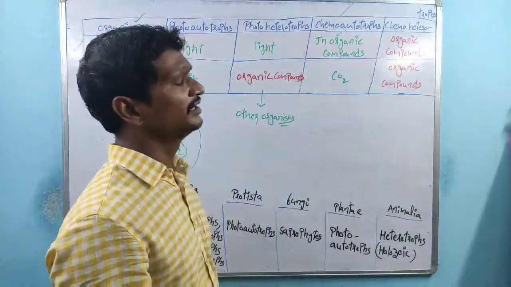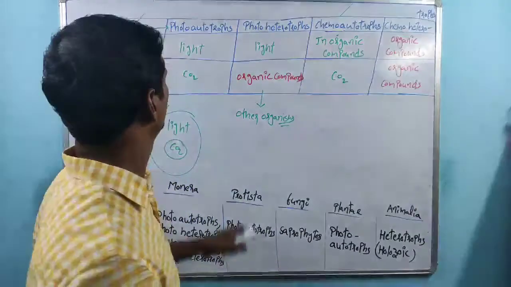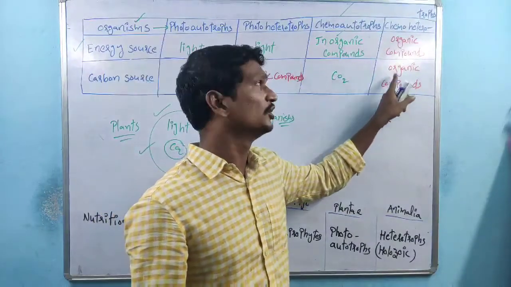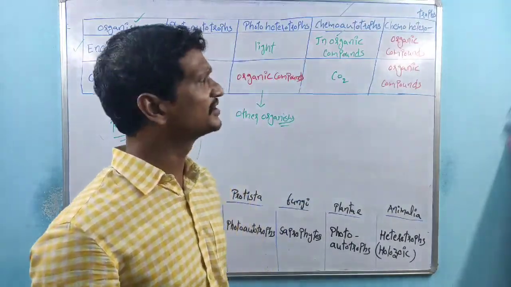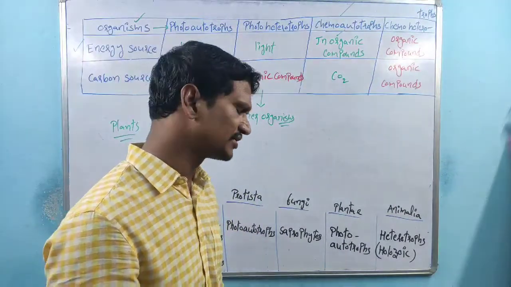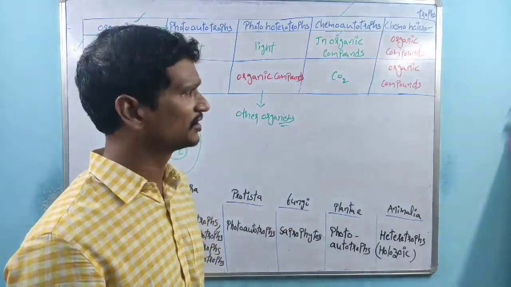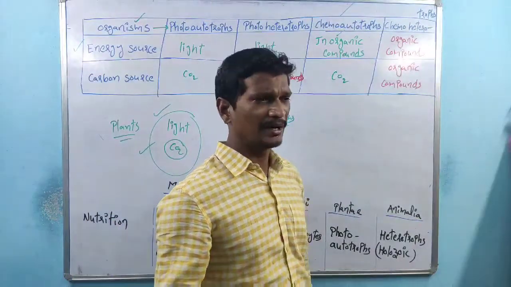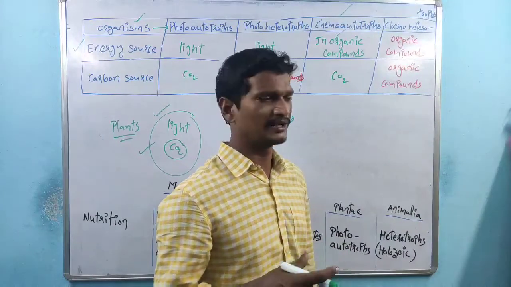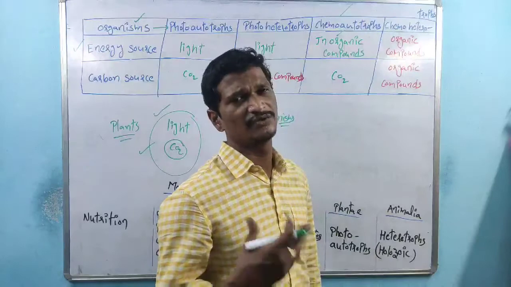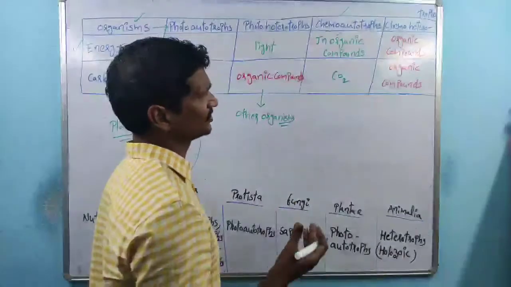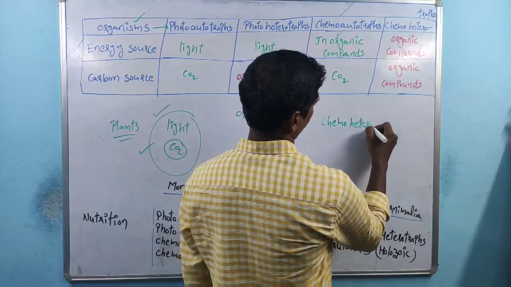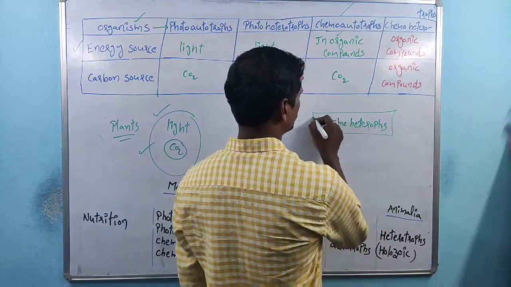And the last one is the chemoheterotrophs. Chemoheterotrophs means: energy source, organic compounds; carbon source, organic compounds. So these organisms completely depend on other organisms. For the energy source they depend on other organisms, and for the carbon source also they depend on other organisms. So chemoheterotrophs are completely dependent organisms. Again, chemoheterotrophs have different types.